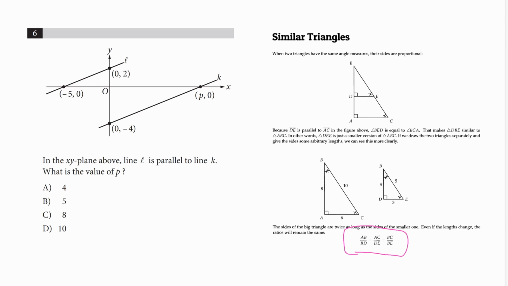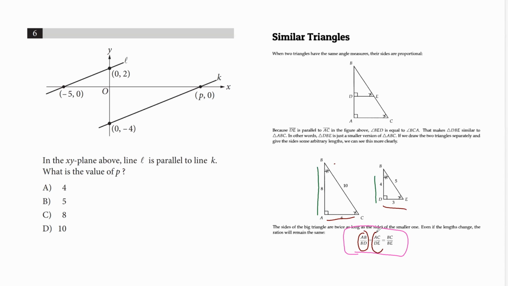Let's say side AB divided by BD, whatever value you get is equal to the ratio of AC and DE. So if you divide AC by DE, the value you get will be equal to the first ratio.